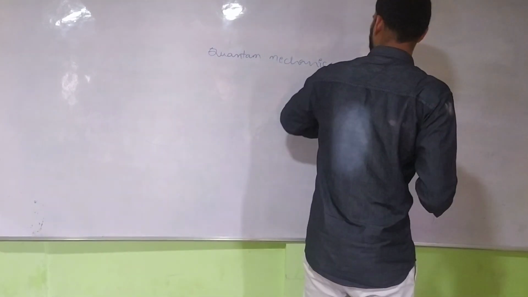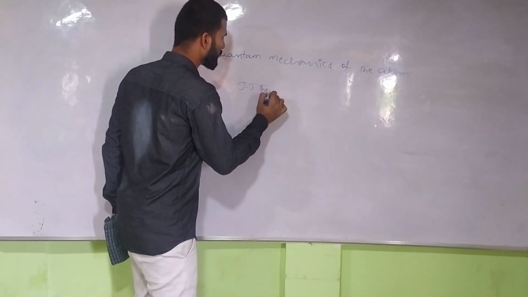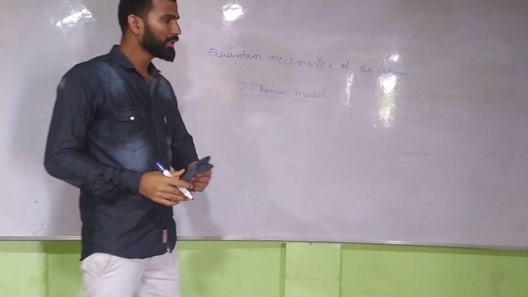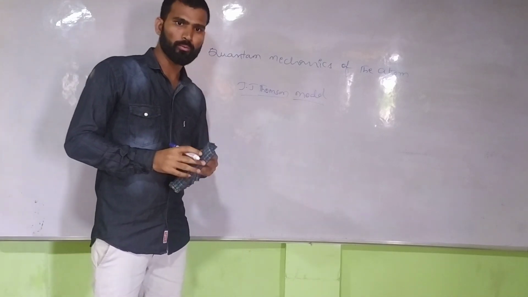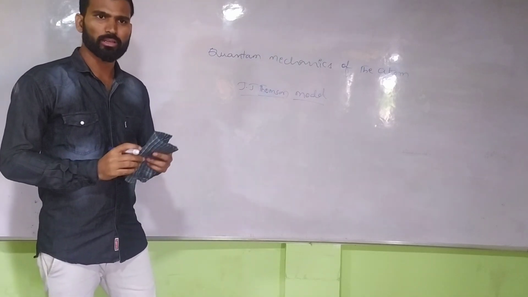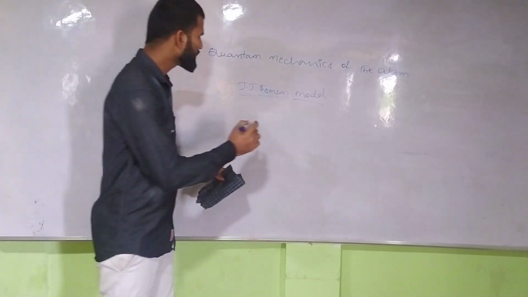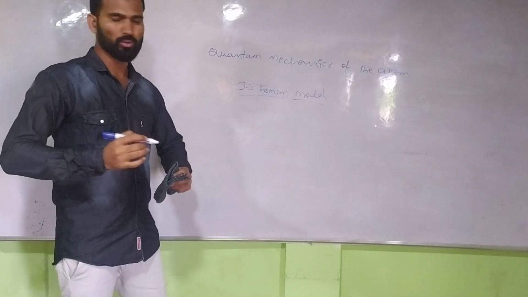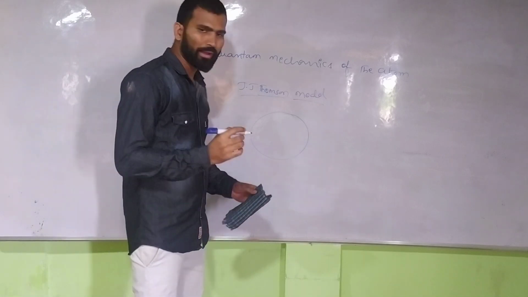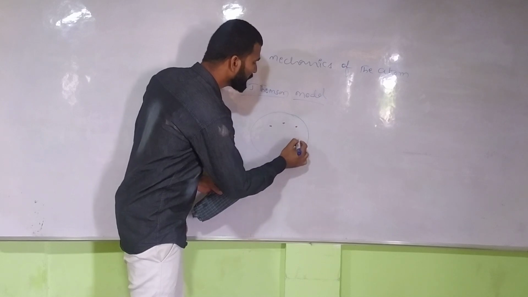Now we can discuss the J.J. Thomson model. Before the discovery of the atom by J.J. Thomson, people thought that there was no atom in this universe. When he discovered it, he gave one model. What is that? The watermelon model. When you see a watermelon, you find multiple seeds embedded in the watermelon.